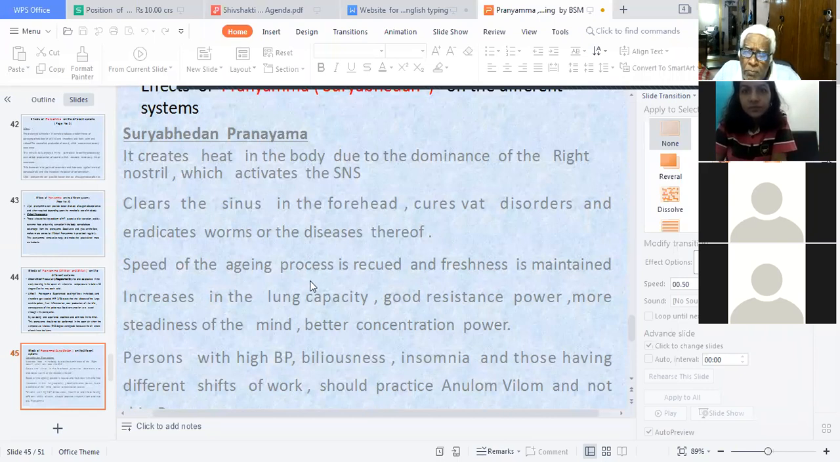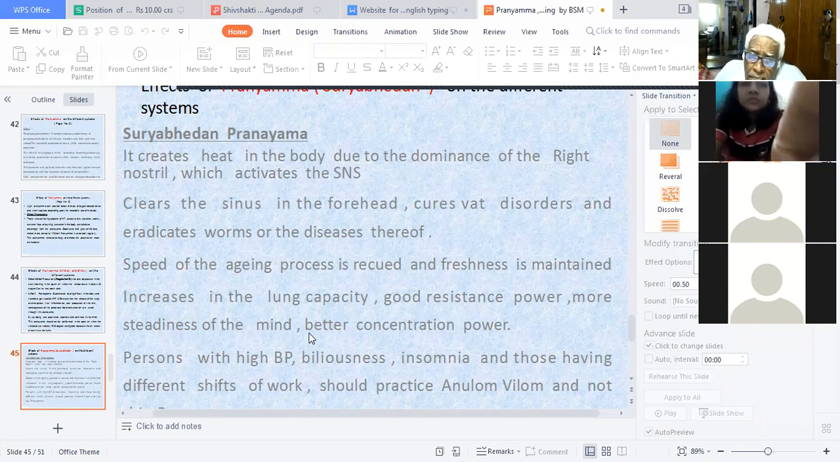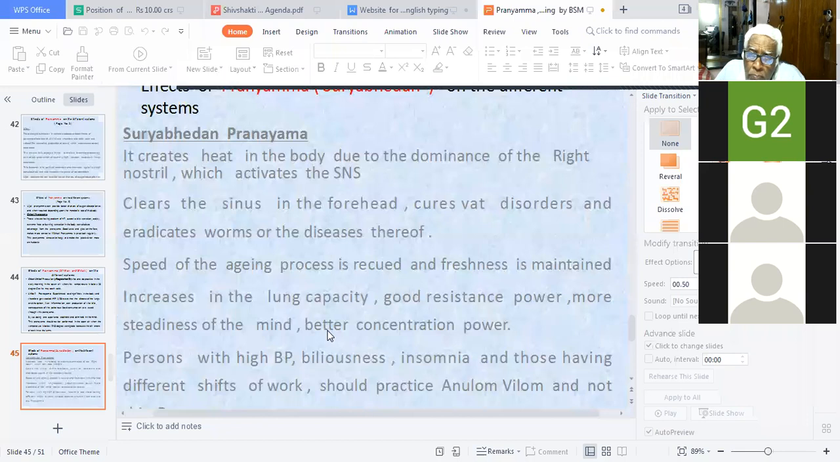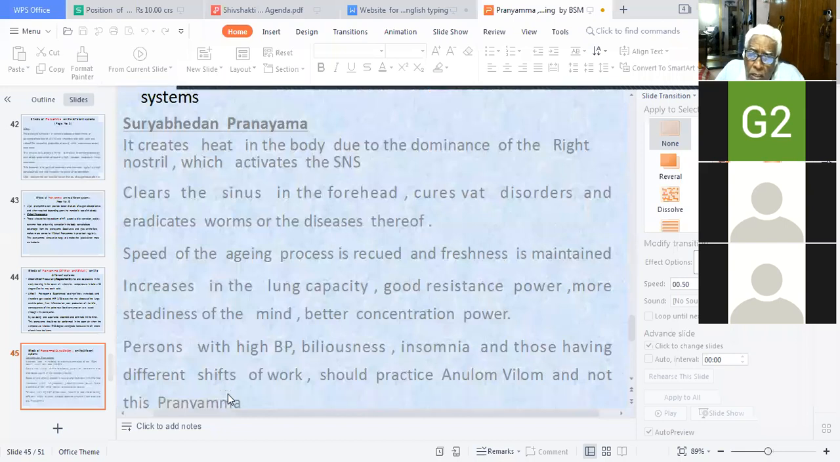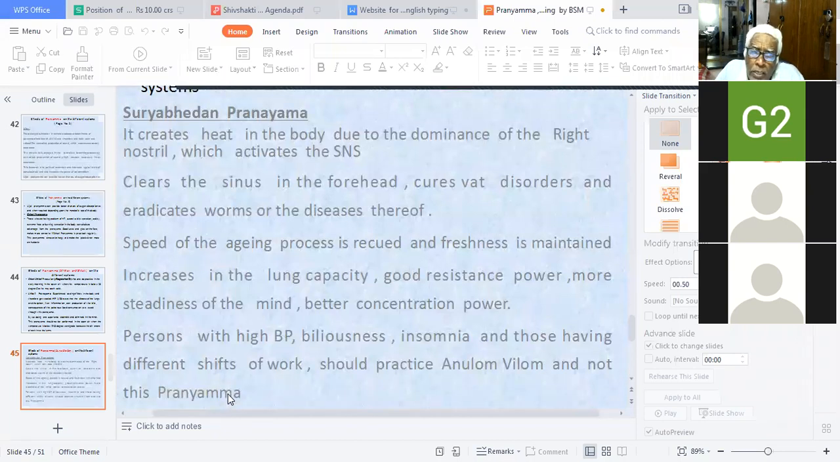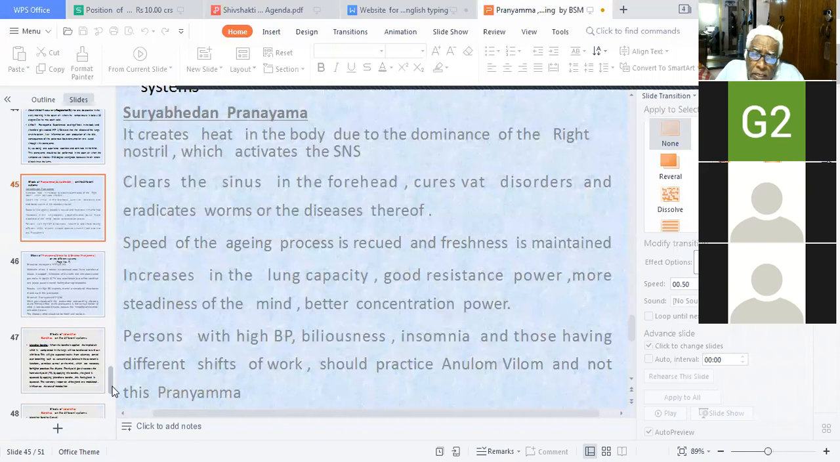The speed of the aging process is reduced and freshness is maintained. There is an increase in lung capacity, good resistance power, more steadiness of the mind, and better concentration power. Persons with high BP, insomnia, or those having different shifts of work should practice Anulom Vilom and not this pranayama, Surya pranayama. More heat is produced.